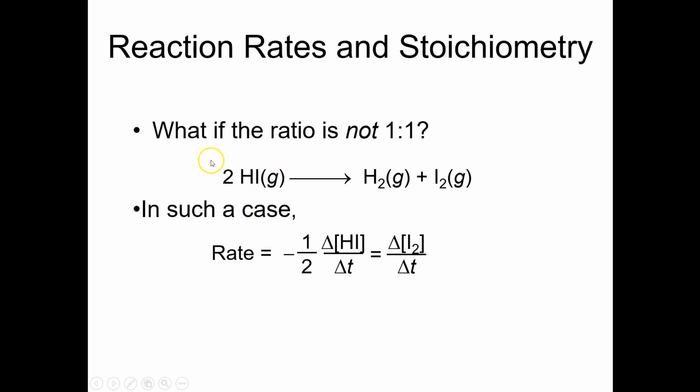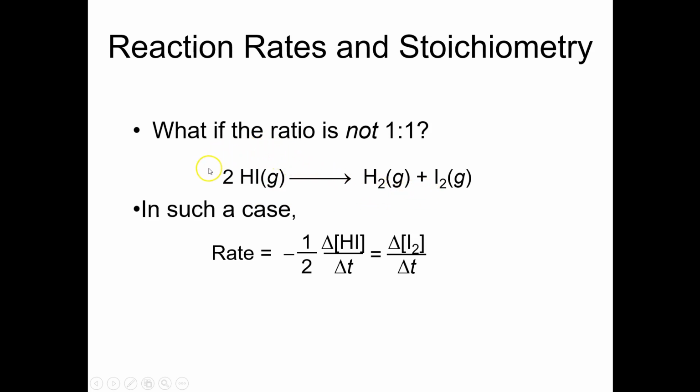And so the way we account for that is simply to, when we're talking about the change in concentration of any substance, whether it's a reactant or a product, divide it by its coefficient in the balanced equation, and that therefore gives us a number which is going to be equivalent in each case.